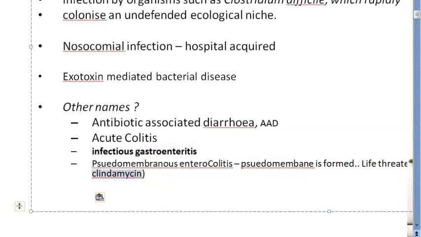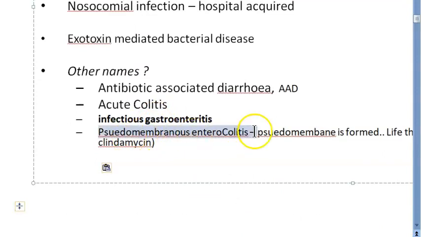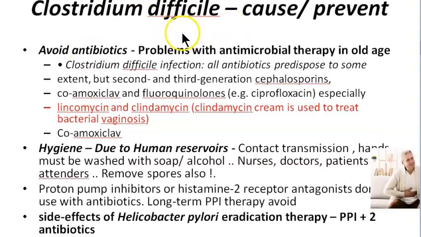And what people have seen is when you take clindamycin, the chances of pseudomembranous enterocolitis are more. So you should understand that pseudomembranous enterocolitis, which is the most scary thing, can get caused because of the usage of antibiotics like clindamycin. Clindamycin is there in vaginal creams, etc. In case they want to treat bacterial vaginosis, people would have used clindamycin, and they may land up with this Clostridium difficile infection. So what are the causes of Clostridium difficile?